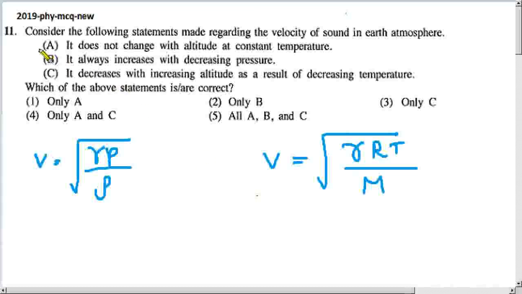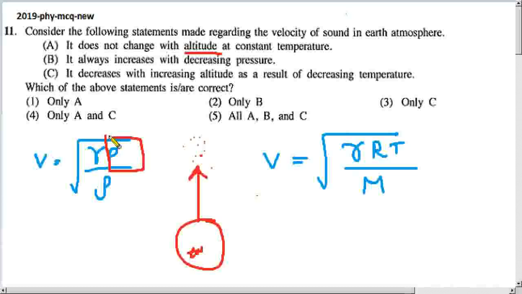Regarding statement A, it does not change with altitude at constant temperature. When we hear the word altitude, we feel that when we go above the sea level, the pressure naturally decreases. But here we know pressure doesn't affect velocity, so we don't have to take the decrease of pressure into account.